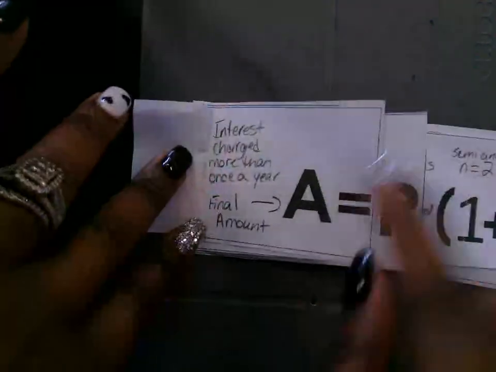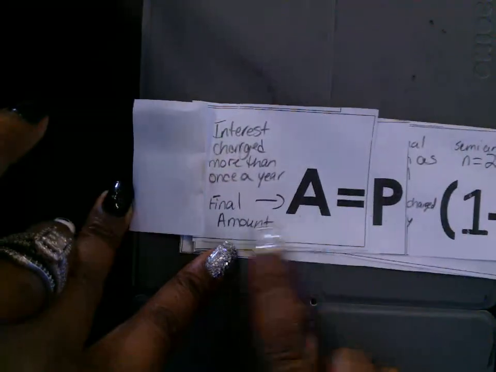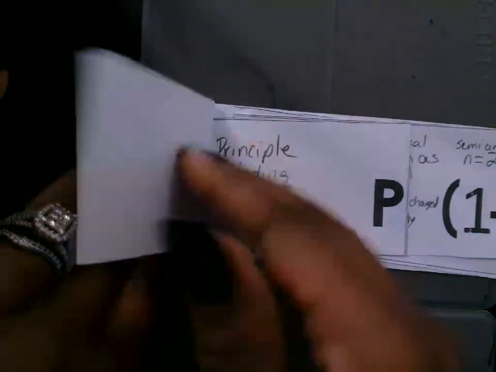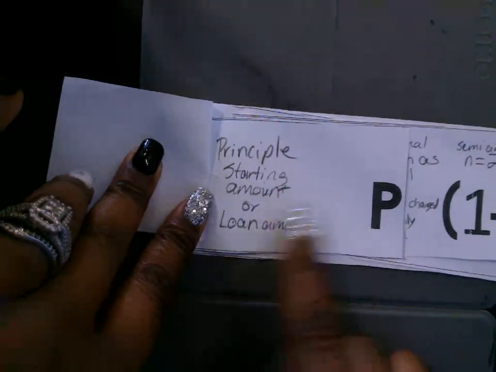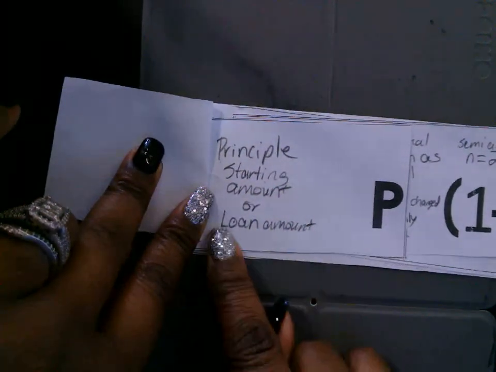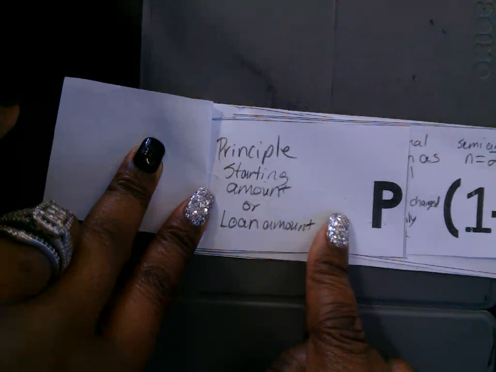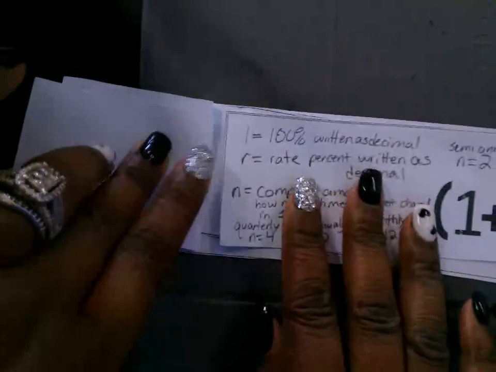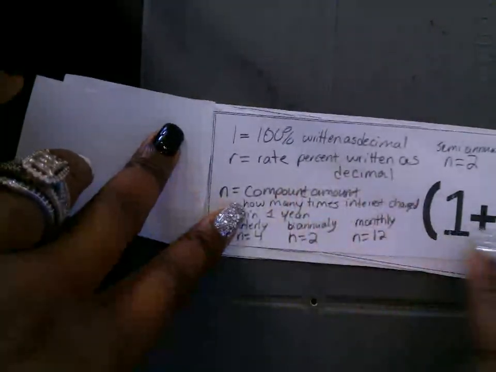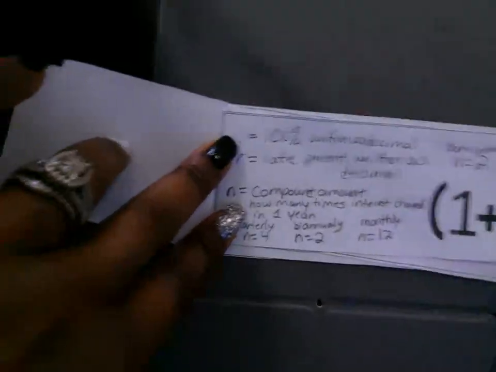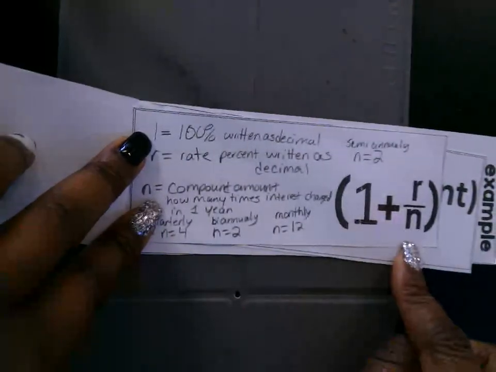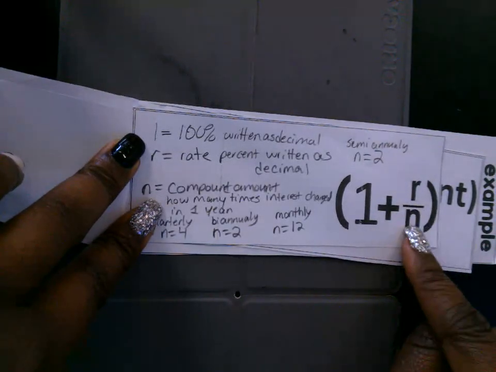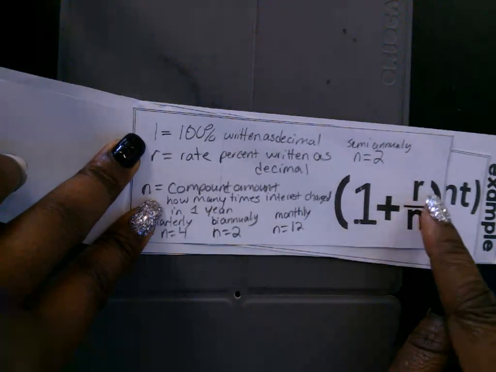We have A, which is the final amount, or Y. They just use a different letter. It's equal to P, which is the principal, the starting amount of money for the loan, or the amount that you're putting into an investment account. This right here is the common ratio, 1 plus R over N. Why are they dividing R?